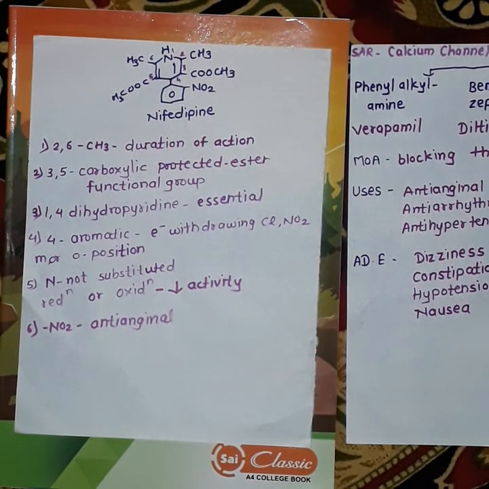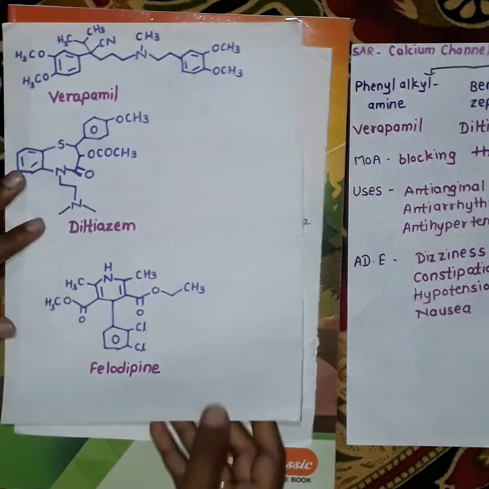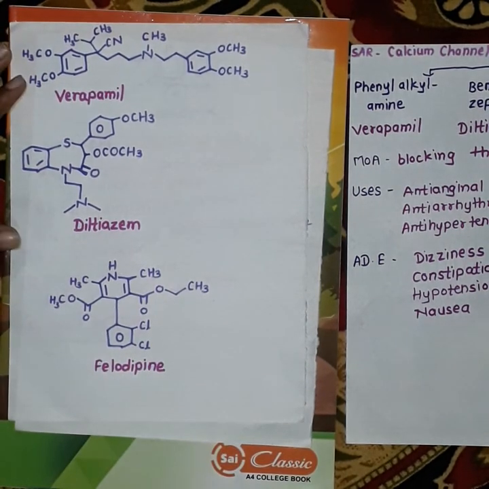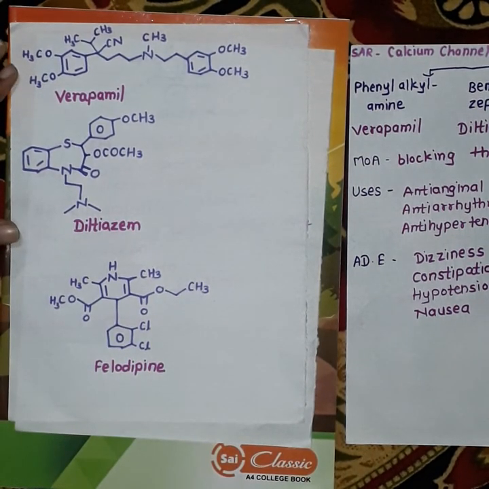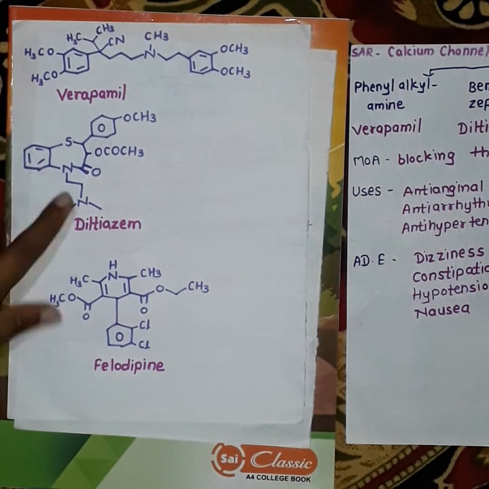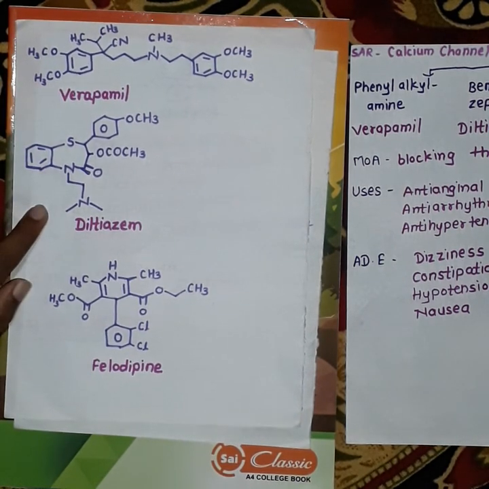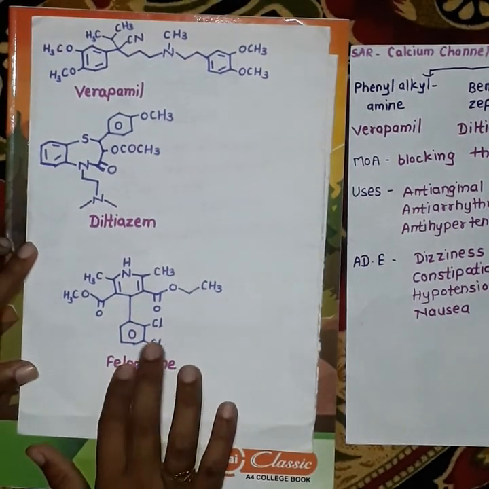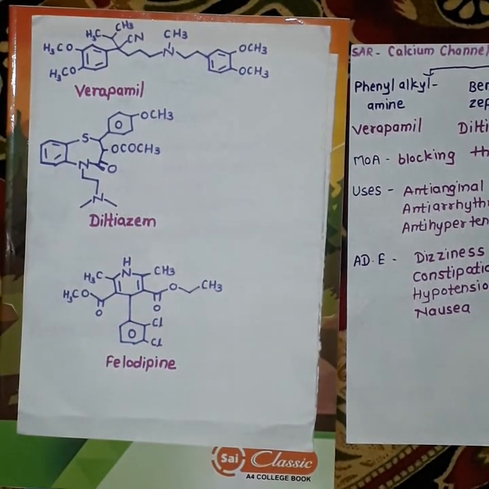We can also draw different structures in the SAR of calcium channel blockers like this. Verapamil, this is a structure of verapamil, which is the drug belonging to the phenylalkylamine class. Diltiazem belongs to the benzothiazepine class, and this is felodipine, which belongs to the dihydropyridine class.